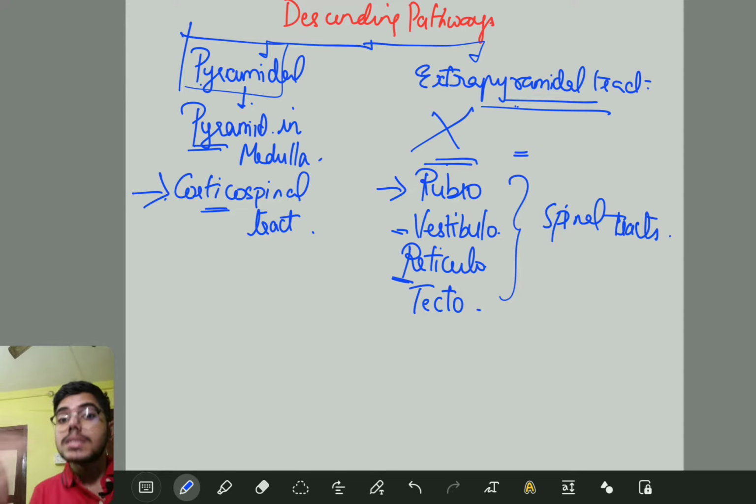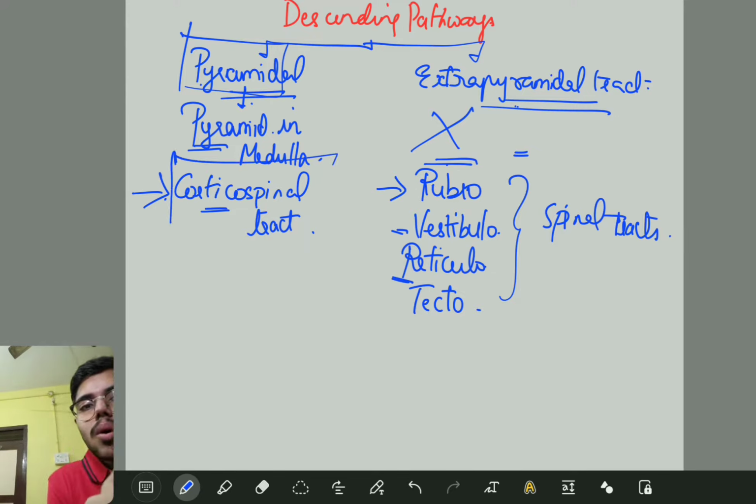These are the extrapyramidal tracts. Now we will be discussing the pyramidal tract, that is your corticospinal tract, in detail.